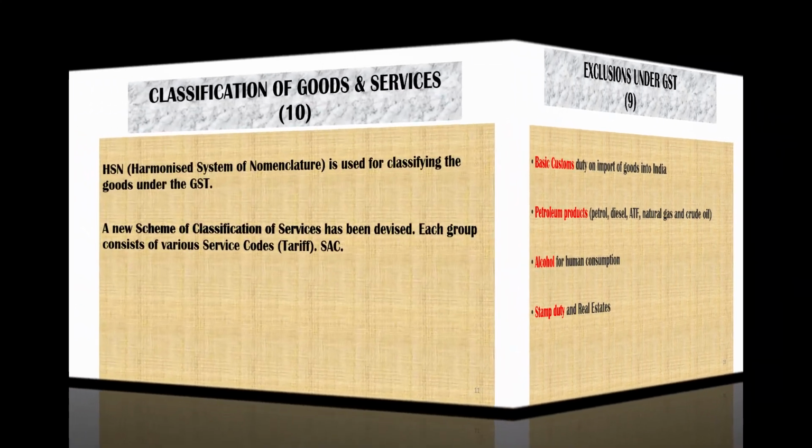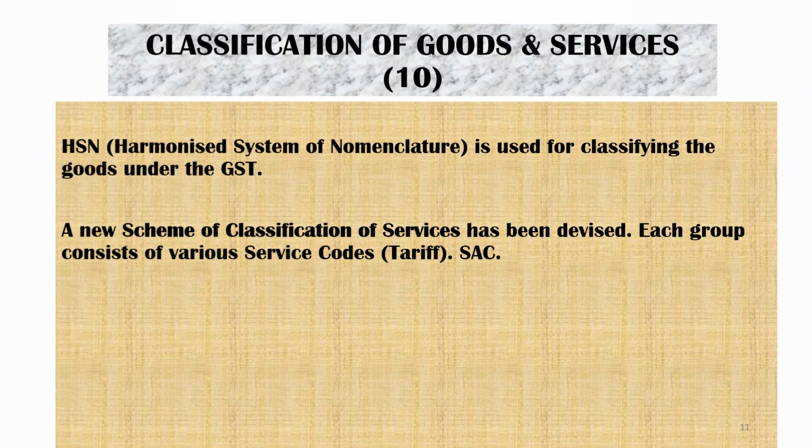Now classification of goods and services. The goods are classified under GST by HSN, Harmonized System of Nomenclature, as mentioned in the Customs Tariff Act 1975. The same is applicable to GST also, the HSN code. And for services, SAC, the Service Accounting Code, is used for the classification of services. That means for goods HSN, for services SAC.